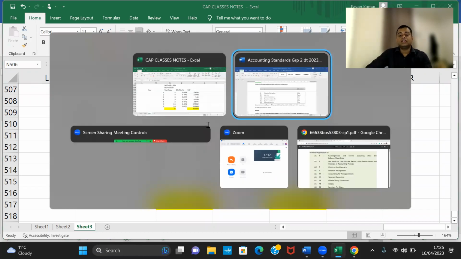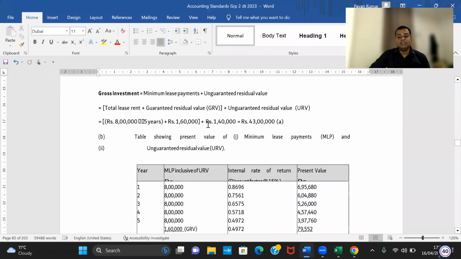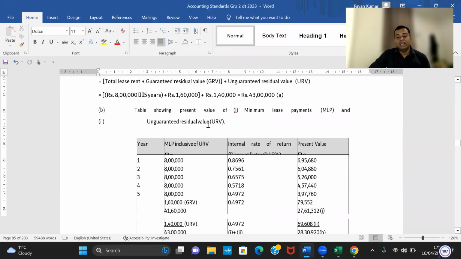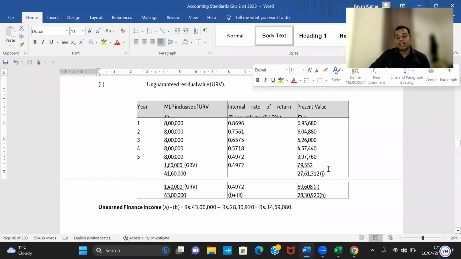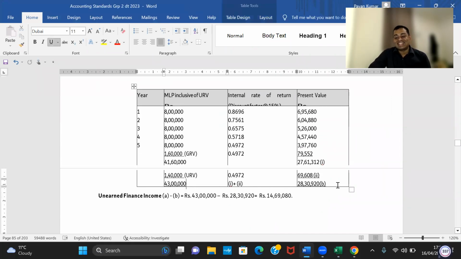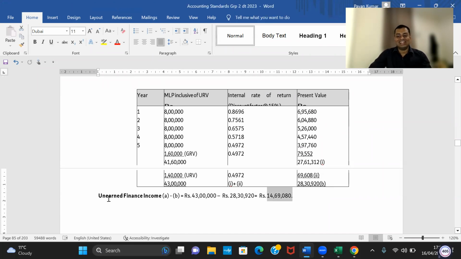Now you look at the ICAI answer. So finally, what have they done? Whatever they have done, finally they said 43 lakhs here. After that, the year 46 lakhs came. Here 28 lakhs 30 came. Here 14 lakhs 16,000 came. 1 year financing.